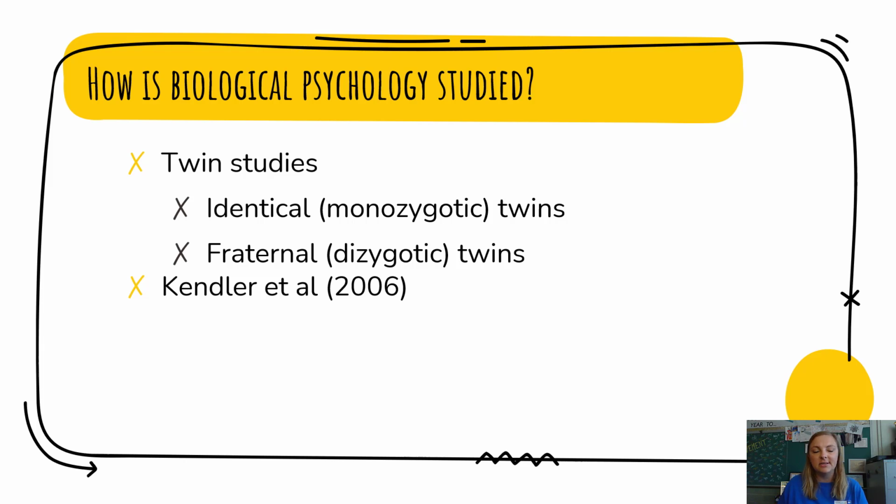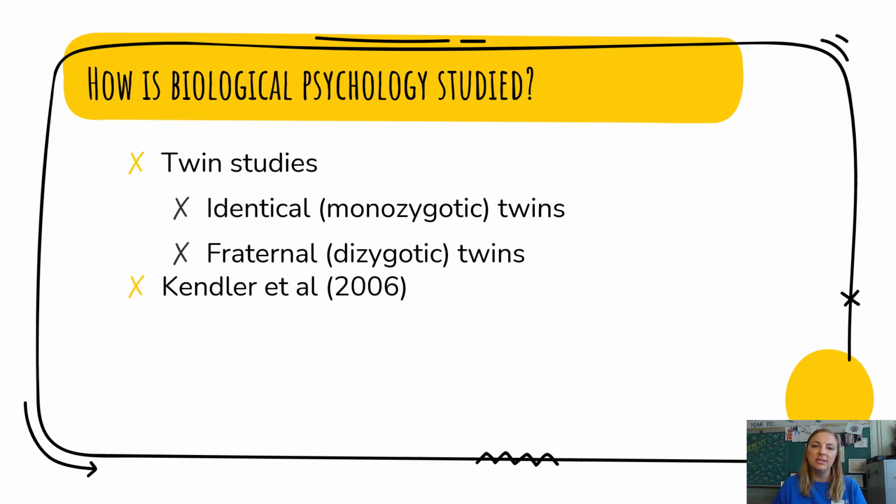So twin studies are going to use identical and fraternal twins to gather more information about this idea of environment and nature and how they play a role in development. Specifically, identical twins are used when we want to control for nature. If we have 2 identical people, then we know that it can't be the genes that are playing a role in the development or in that behavior. It must be the environment.